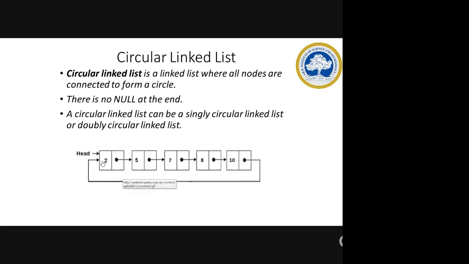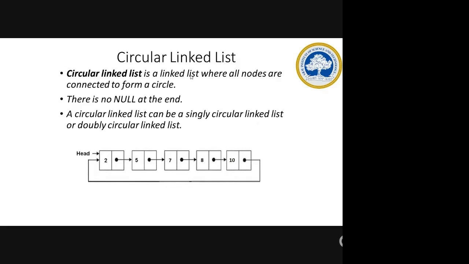So one advantage is this. In a single linked list, if you reach towards the end, you're not able to track the first node. Once it comes to the end, it will end, and only then can you start again from the beginning. But in the circular linked list, since the last node is pointing to the first node, wherever the link ends, from there you can start. It will be in a circle.